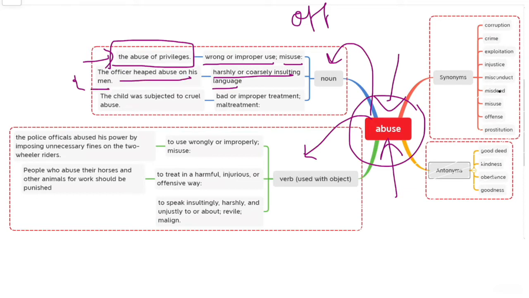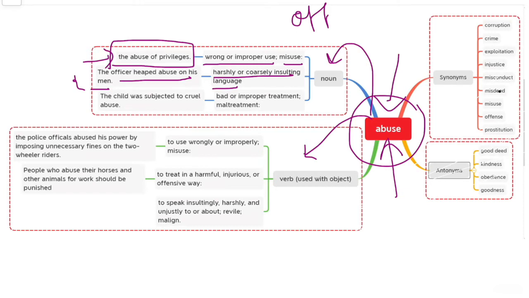So here we are talking about a supervisor, and some men are working under him. If something wrong has been done by some of the men or a particular man, that officer just heaps abuse on that person or those men. So he is just insulting them or saying harsh words to them. That means that officer is abusing his men.